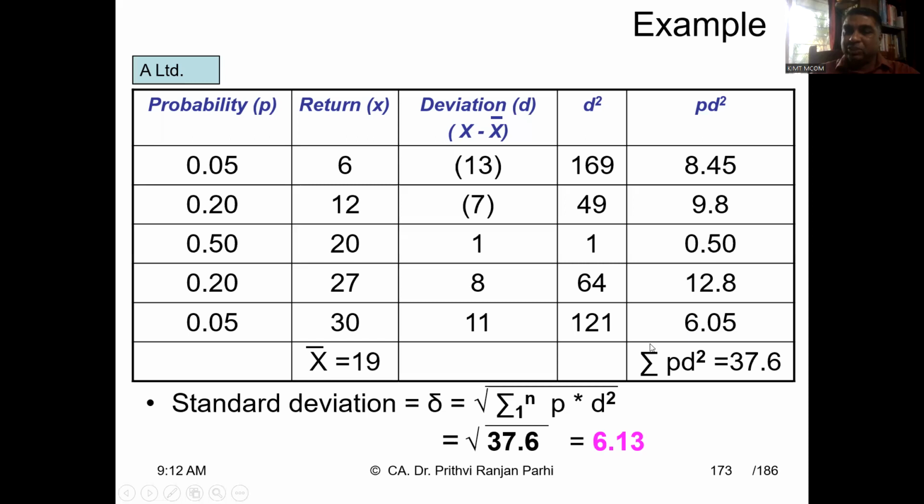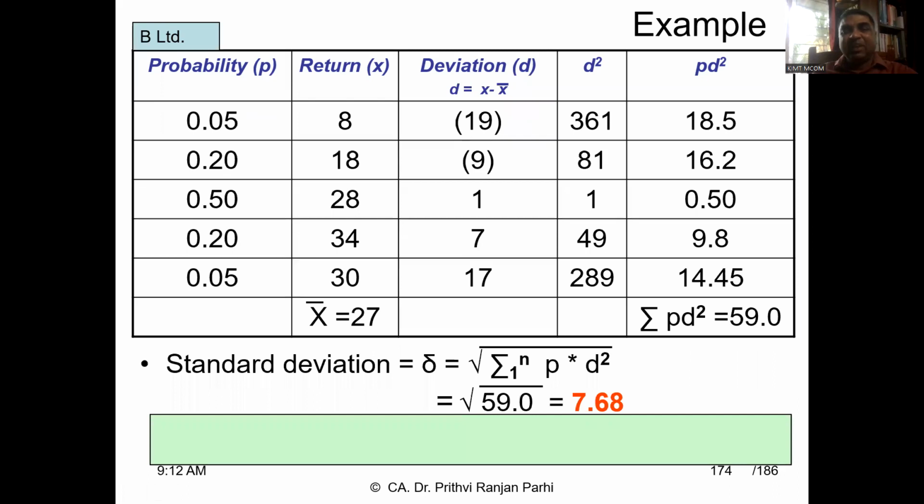Thereafter, we take the square root of that and find the standard deviation. This is a statistical, or technical, way of computing the risk associated with the project. To compute risk like this, you need to know the possible returns and the probability of those returns. If you know this, then you'll be able to compute the risk.